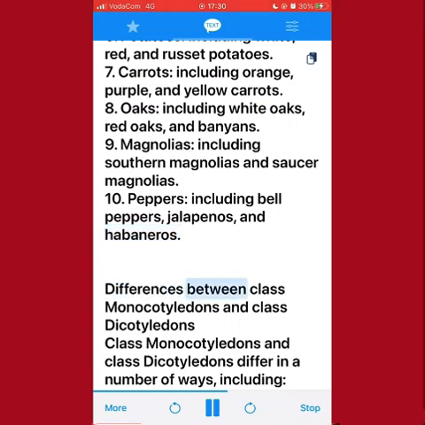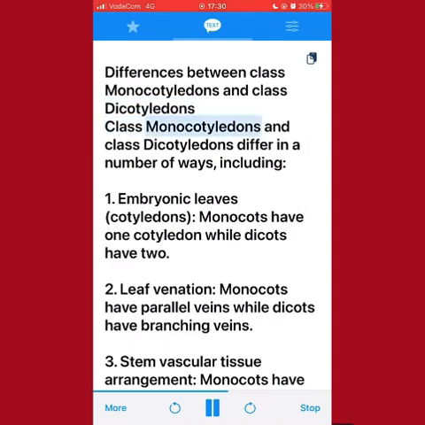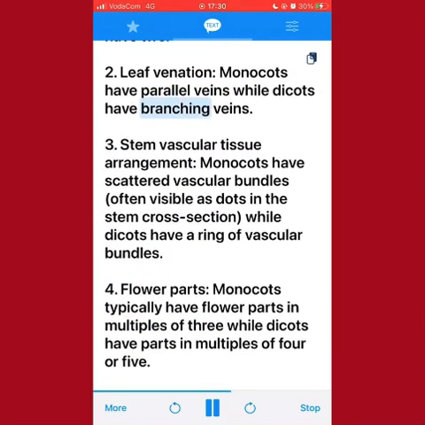Differences between class monocotyledons and class dicotyledons. Class monocotyledons and class dicotyledons differ in a number of ways, including: 1. Embryonic leaves, cotyledons. Monocots have one cotyledon while dicots have two. 2. Leaf venation. Monocots have parallel veins while dicots have branching veins.